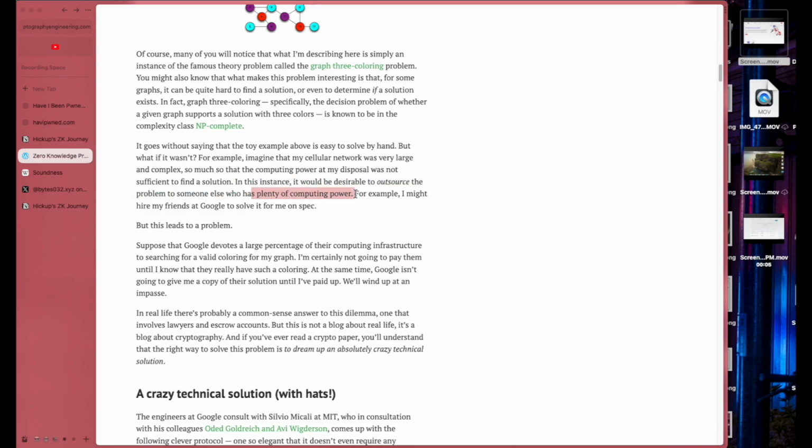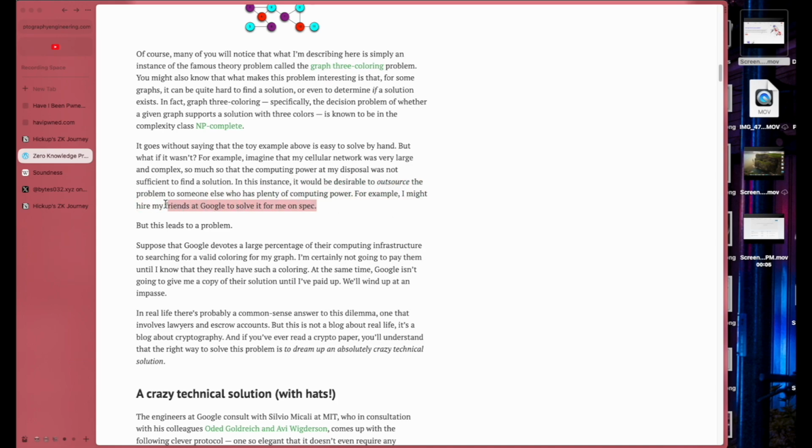Oh, this is exactly what I said when I was talking about the pi number. You don't have enough computing power to calculate pi's millionth decimal, right? But you want to make sure that the other person is not lying to you. So how do you do that? That's the problem that he's also talking about.